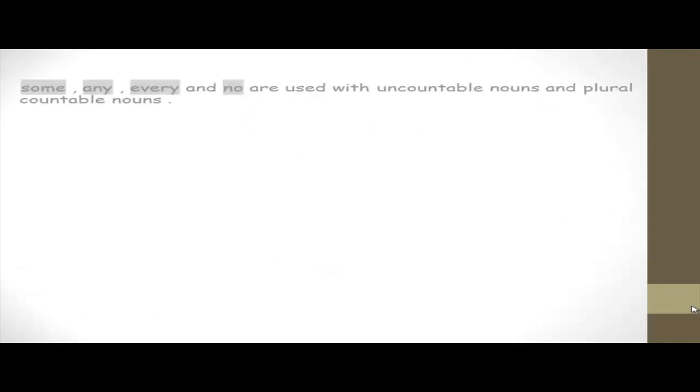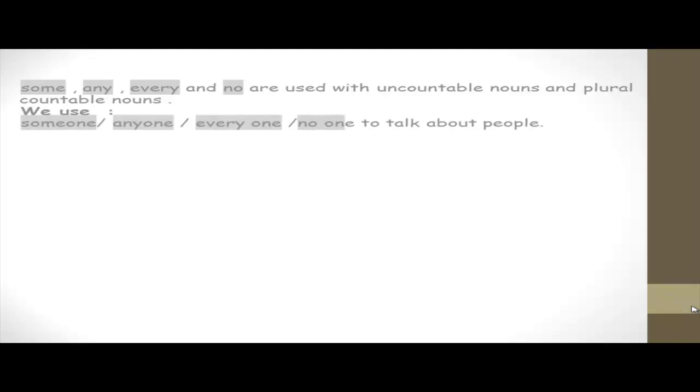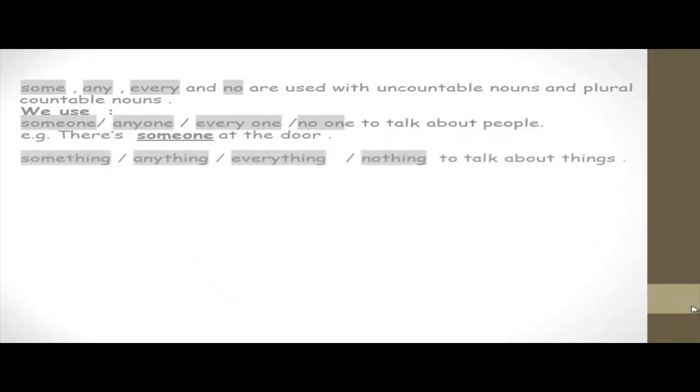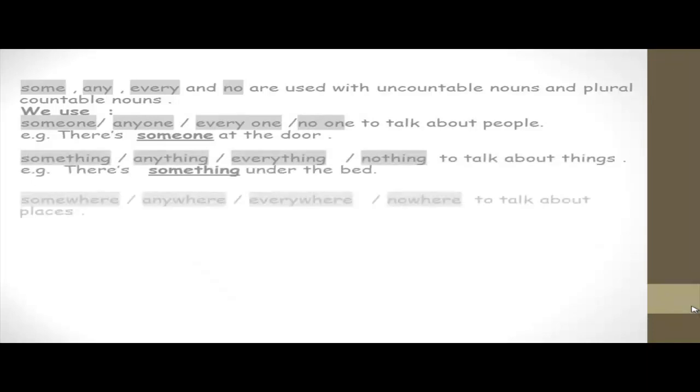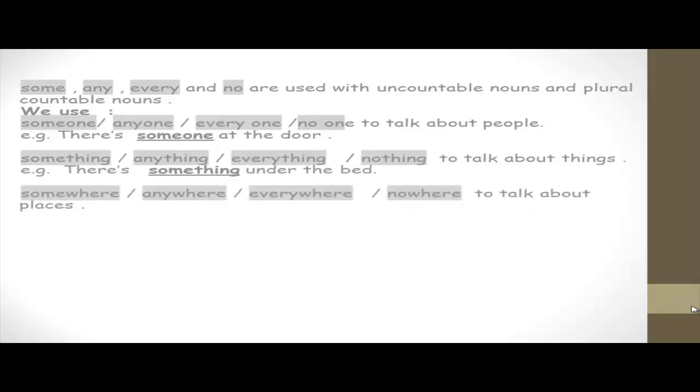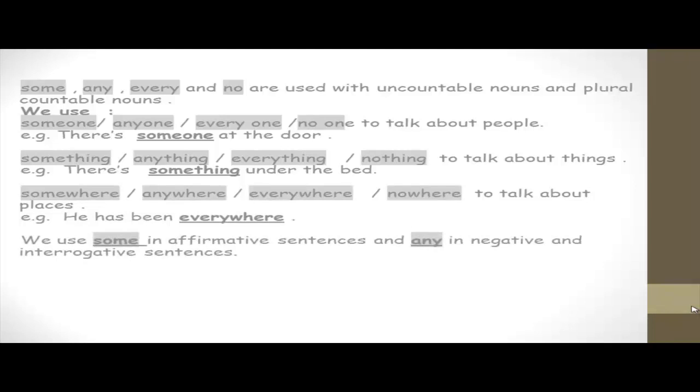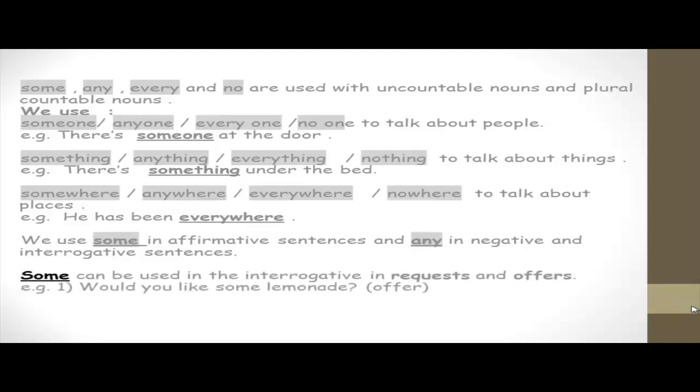So some, any, every, and no are used with countable nouns and uncountable nouns. We use someone, anyone, everyone, no one to talk about people. Something, anything, everything, nothing to talk about things. Somewhere, anywhere, everywhere, nowhere to talk about places. So we use some in affirmative, which means positive sentences, and any in negative and interrogative sentences. As we said, interrogative means questions. Some can be used in the interrogative in requests and offers.